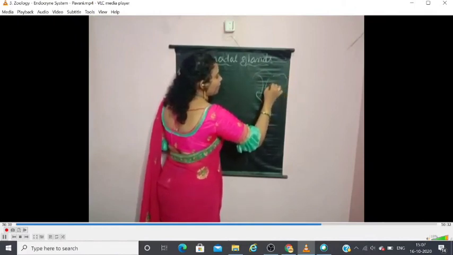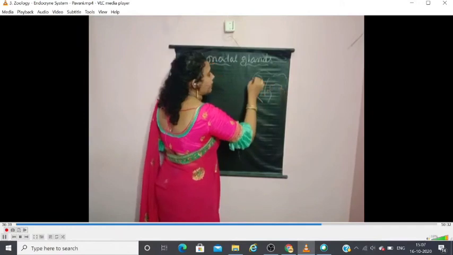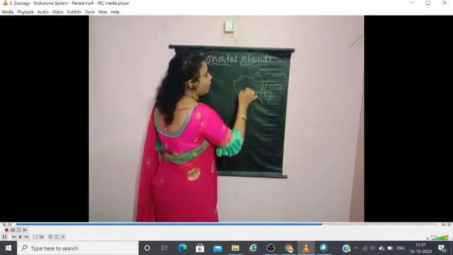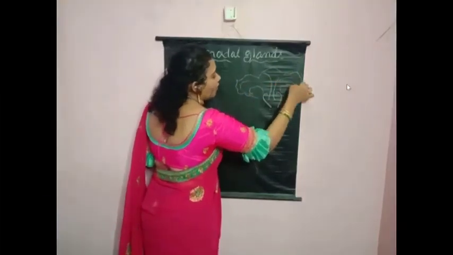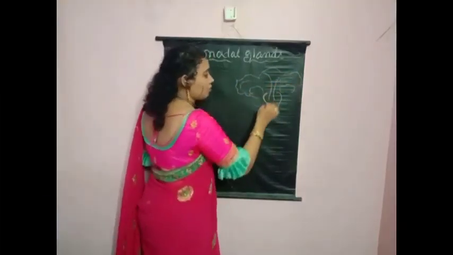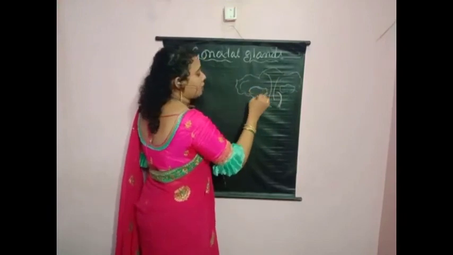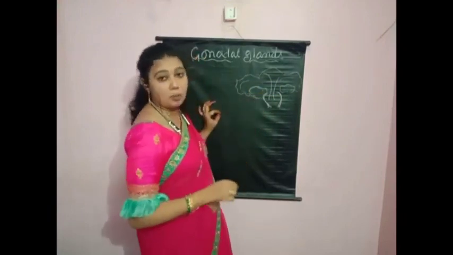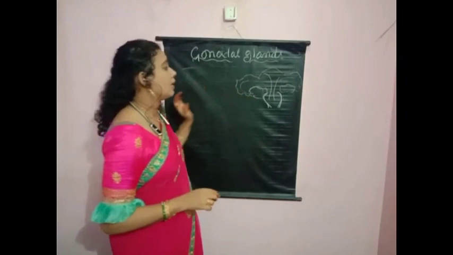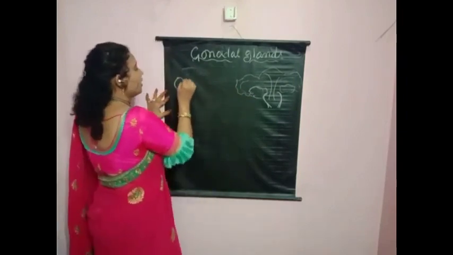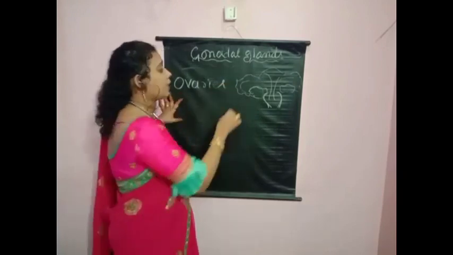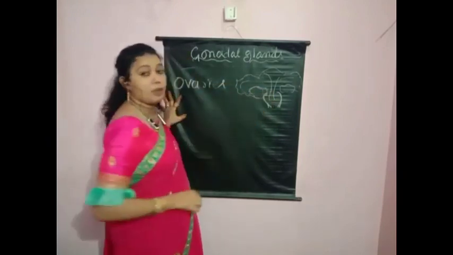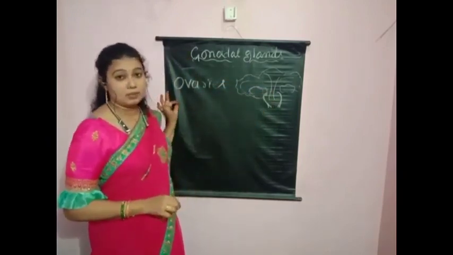A pair of ovaries are present at the lower abdomen of females. The female gonadal gland is the ovary, children. They are present at the lower abdomen, on either side.